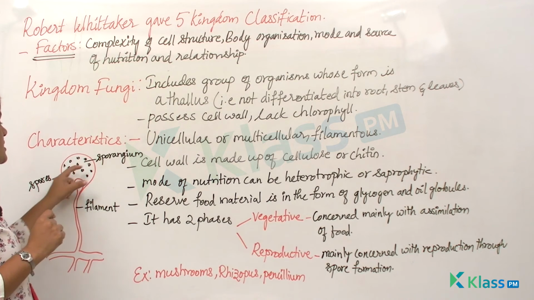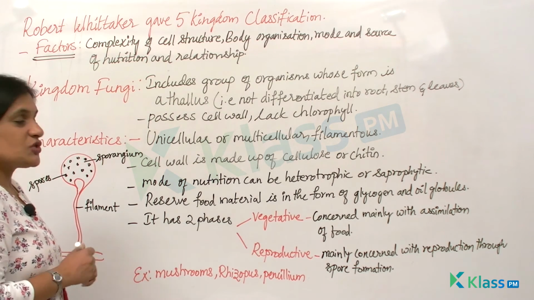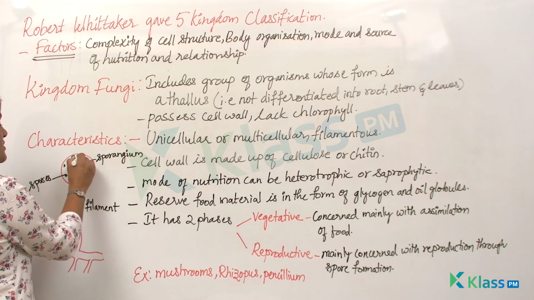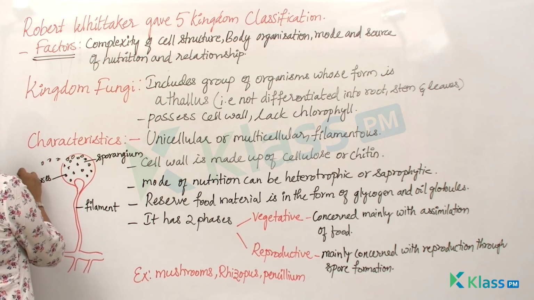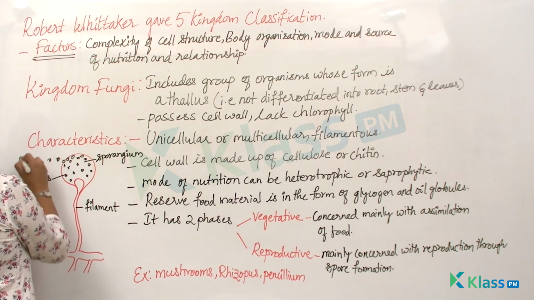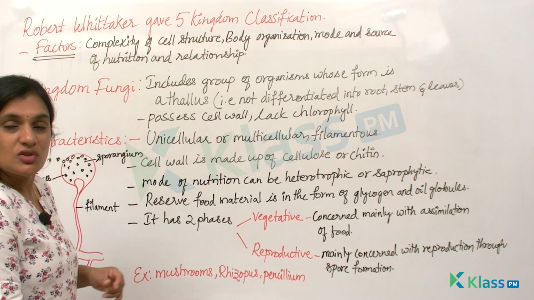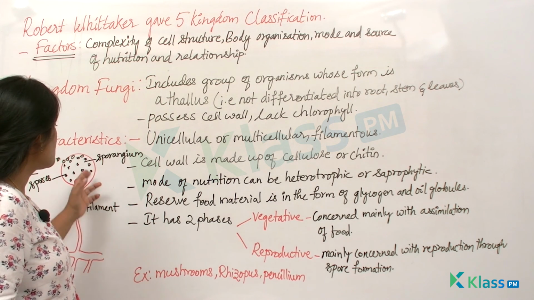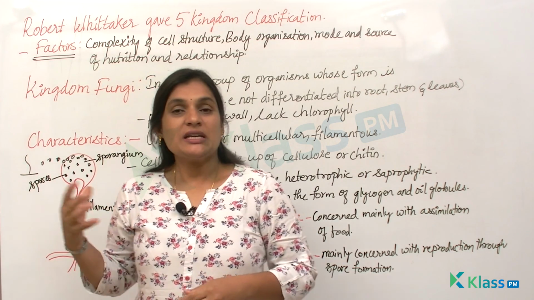And you see that the sporangium is filled with spores. Once this sporangium is full of spores, the cell wall will burst and release the spores, and when they fall onto the ground, that is the next substratum, they develop into a new sporangia. That is, they develop into a new rhizopus. So this is how they reproduce through spores. So this is about your kingdom fungi.